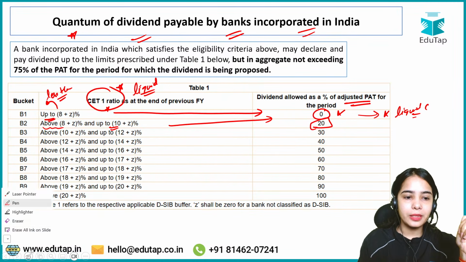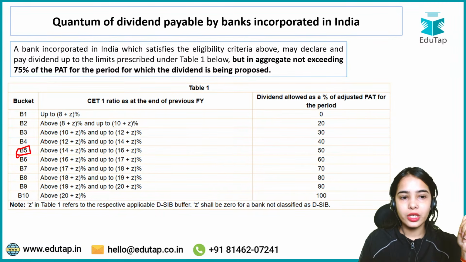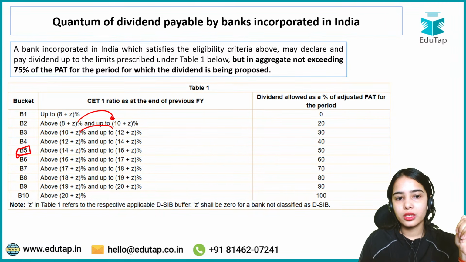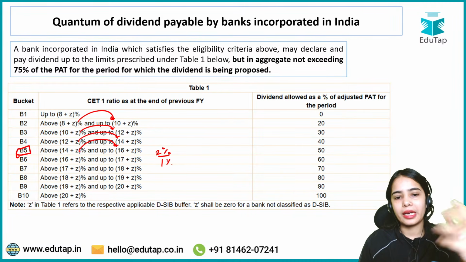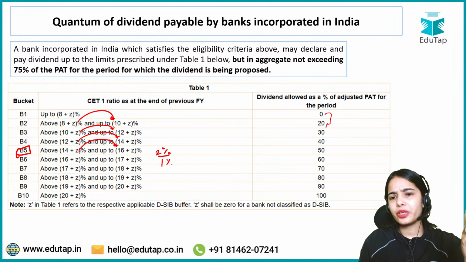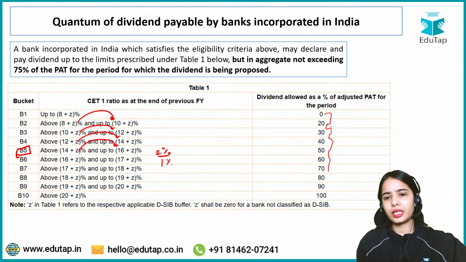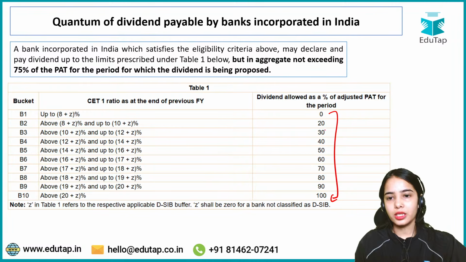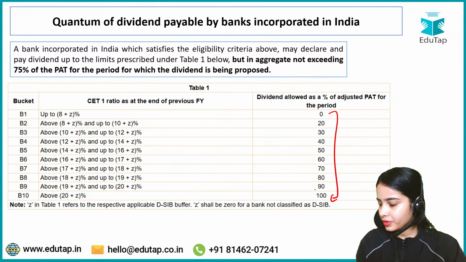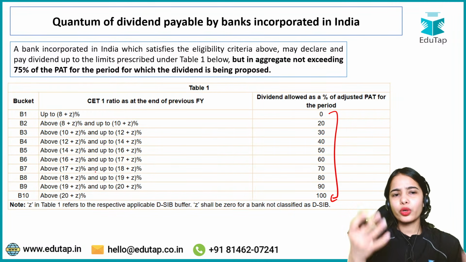Here you can see that till bracket 5, the bracket is increasing by 2%. After bracket 5, the bracket is increasing by 1%, that's it. And 20% is the difference; initially, 10% is the increase in dividend. Got it? So now it is easy for you to understand the table.